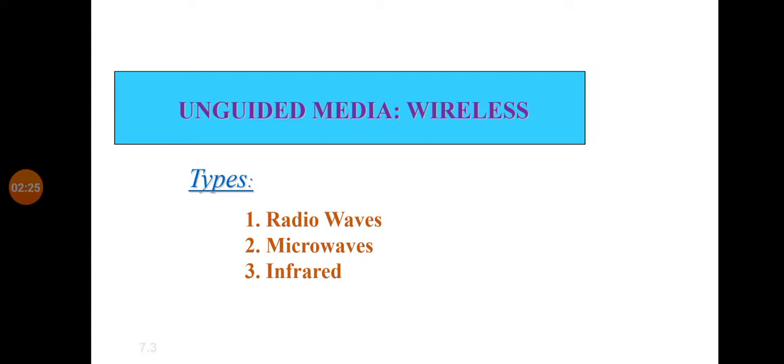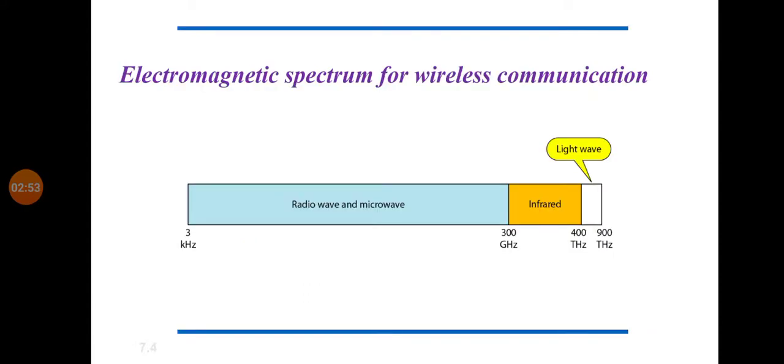Means there is no physical device used to transmit in unguided media. Clear? So this type of communication is often referred to as wireless communication. And the types of unguided media are radio waves, microwave and infrared light.